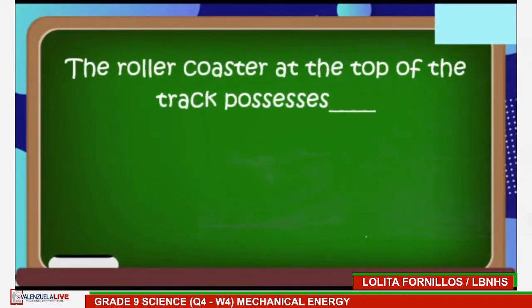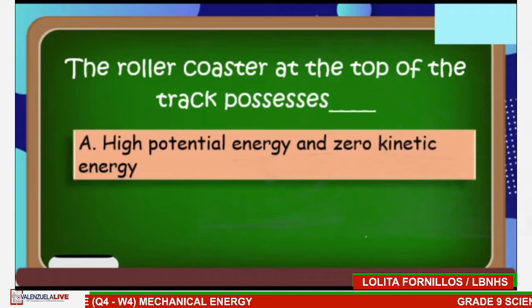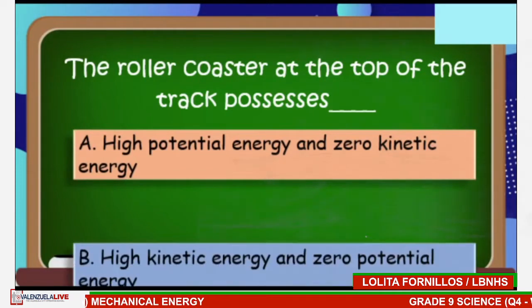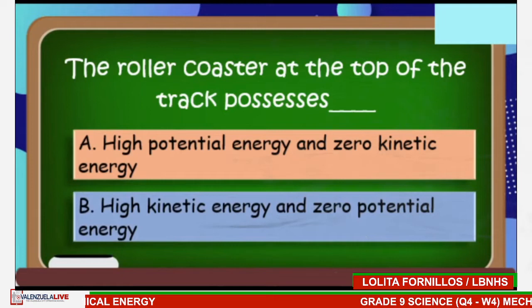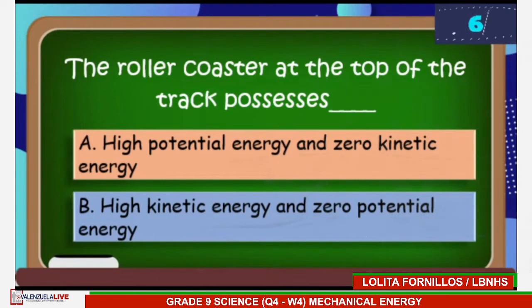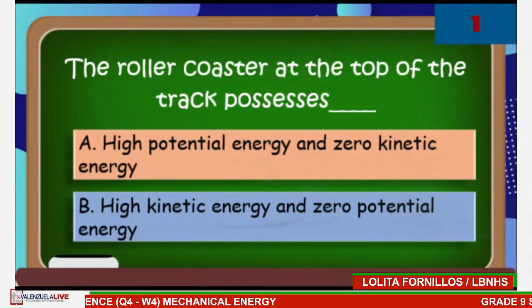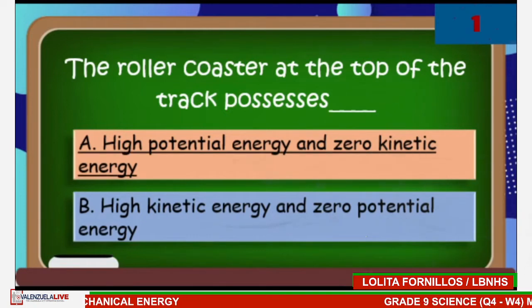The roller coaster at the top of the track possesses A. High potential energy and zero kinetic energy, or B. High kinetic energy and zero potential energy. Type your answers now. Time's up. The answer is A. High potential energy and zero kinetic energy.